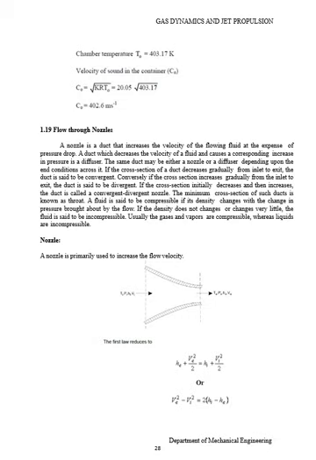The next topic, flow through nozzles. A nozzle is a duct that increases the velocity of the flowing fluid at the expense of pressure drop. A duct which decreases the velocity of a fluid and causes a corresponding increase in pressure is a diffuser. The same duct may be either a nozzle or a diffuser depending upon the end conditions across it.